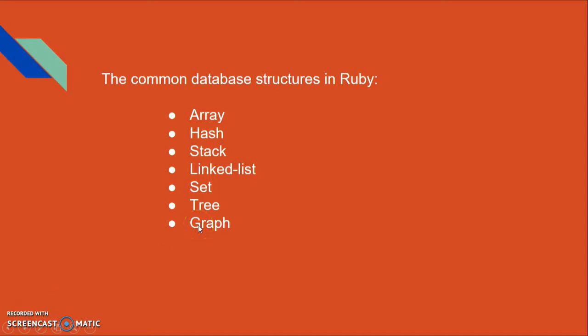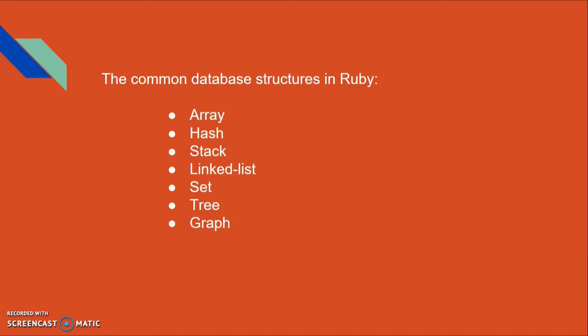Next, we're going to talk about the data structures. Like other programming languages, the common data structures in Ruby are arrays. Ruby has arrays which are like Python's lists. And second, we have the hash. Ruby lets you call hash on anything regardless of whether it really makes sense to use it as a hash key.